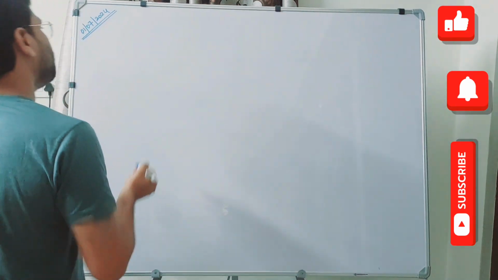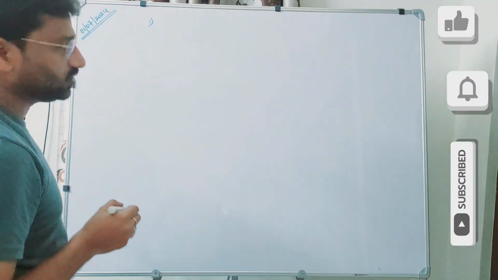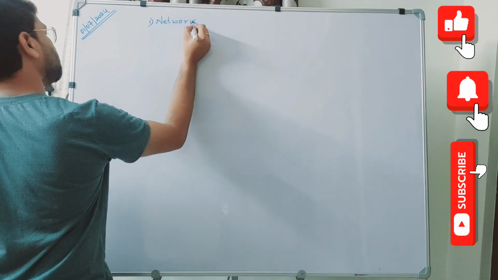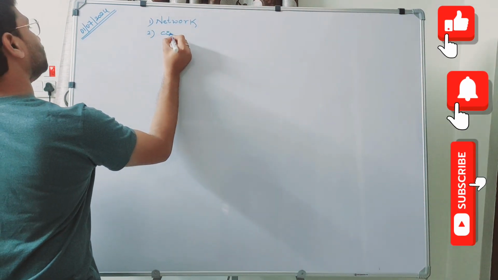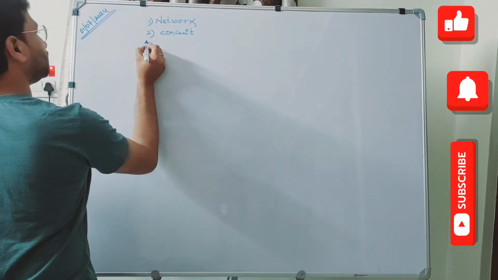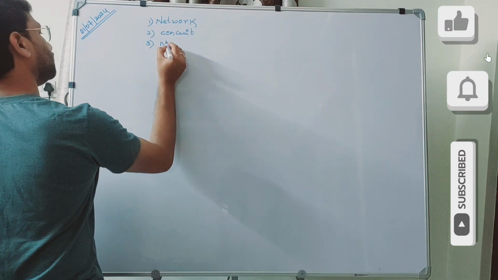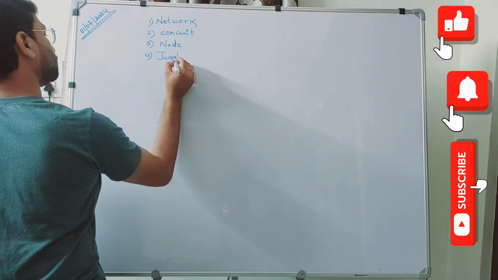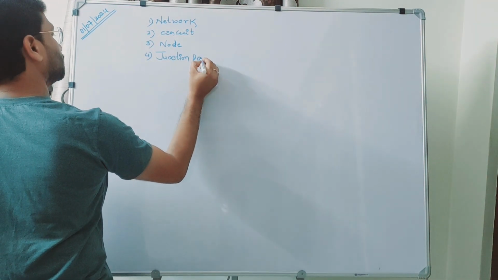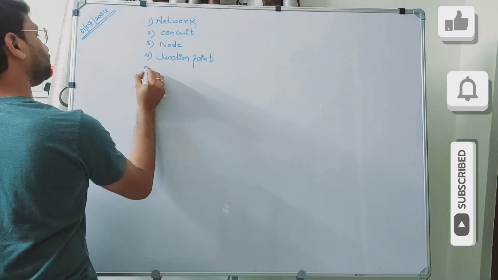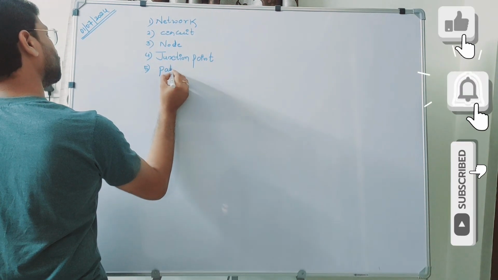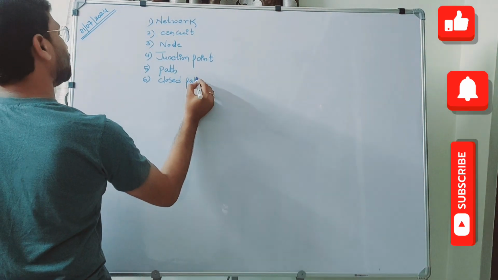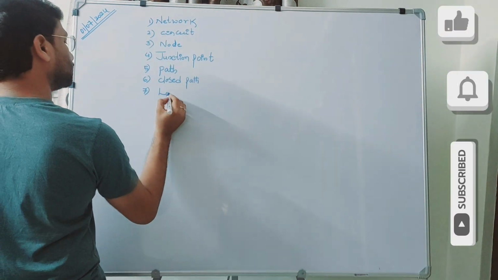Right? Now, when you come across electrical circuits, the basic concept starts from the definition called network, followed by circuit, then node, then followed by junction point, path, closed path, loop.